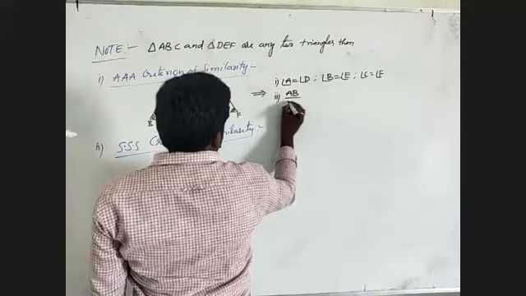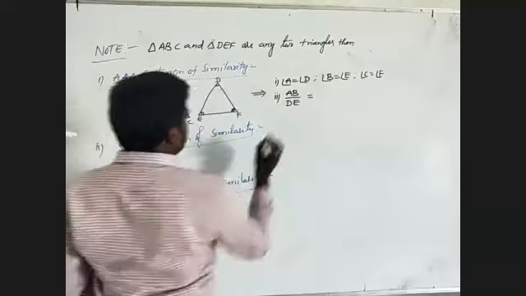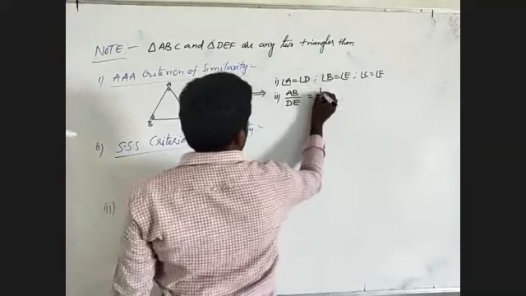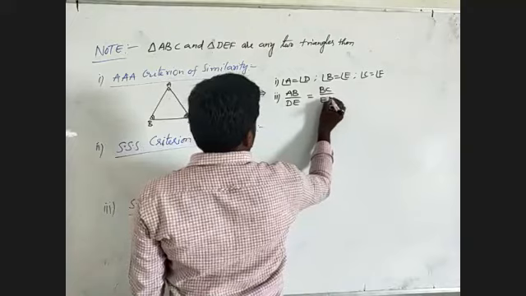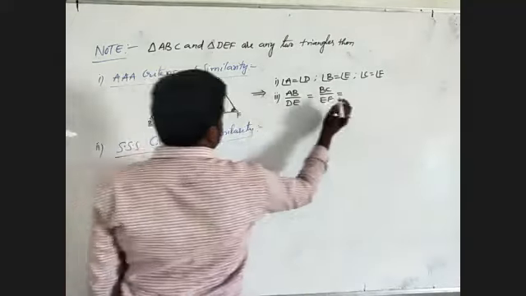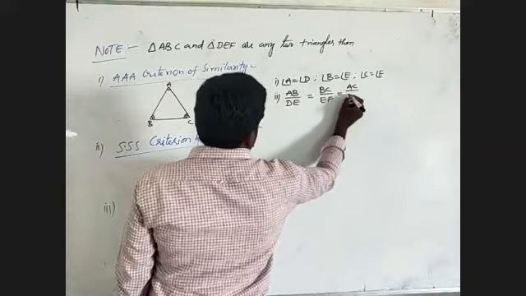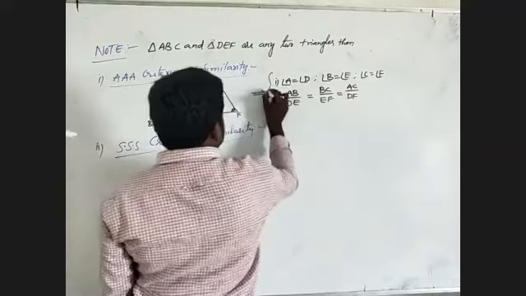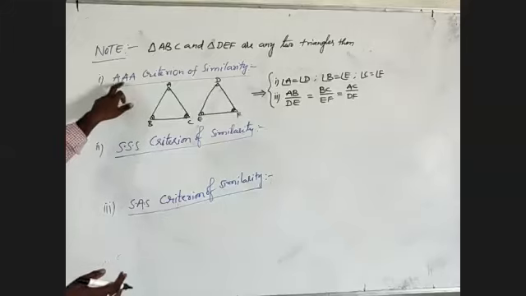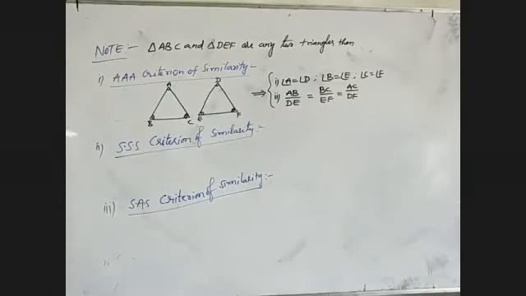AB by DE must be equal to BC by EF, which must be equal to AC by DF. When these conditions are satisfied, it is known as the AAA criterion of similarity.